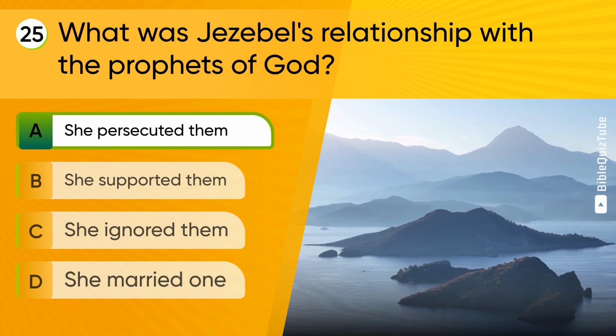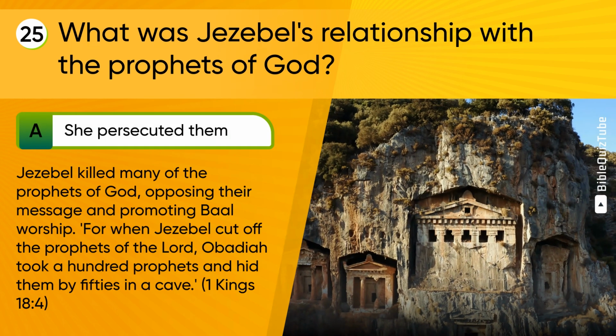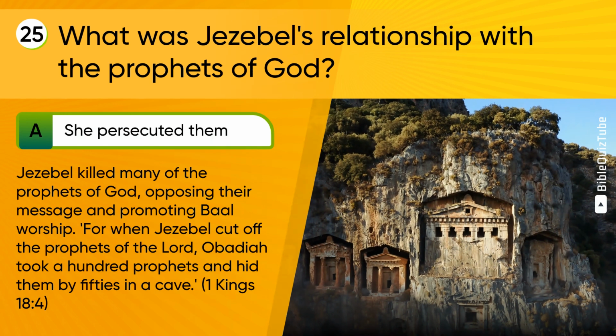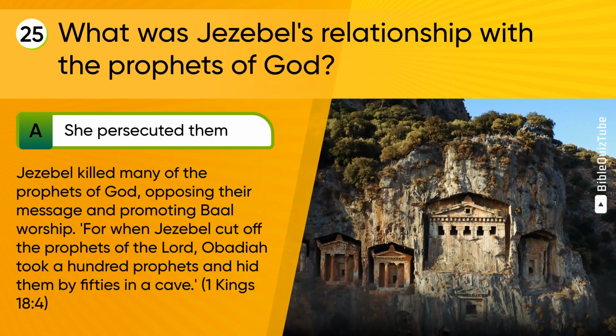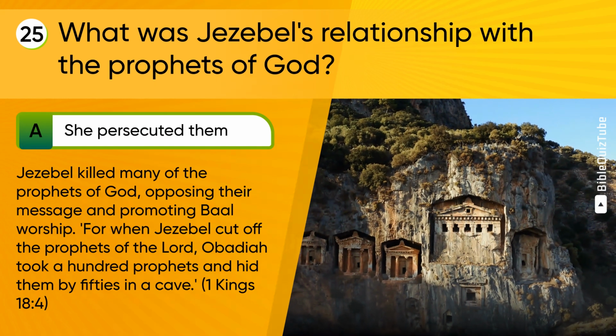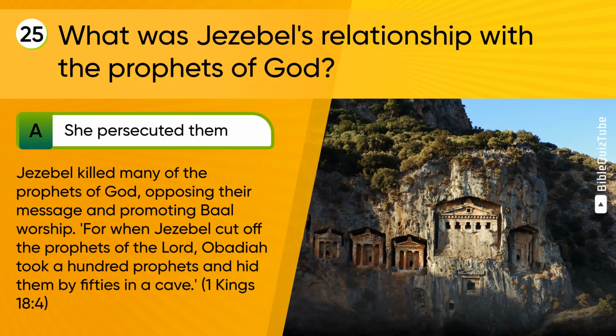The correct answer is A. She persecuted them. The explanation. Jezebel killed many of the prophets of God, opposing their message and promoting Baal worship. For when Jezebel cut off the prophets of the Lord, Obadiah took 100 prophets and hid them by 50s in a cave. 1 Kings chapter 18 verse 4.